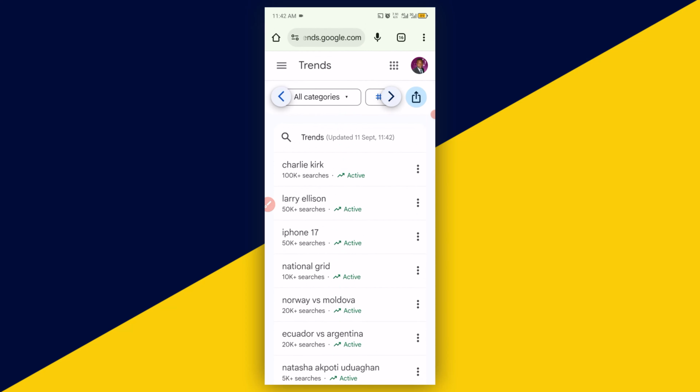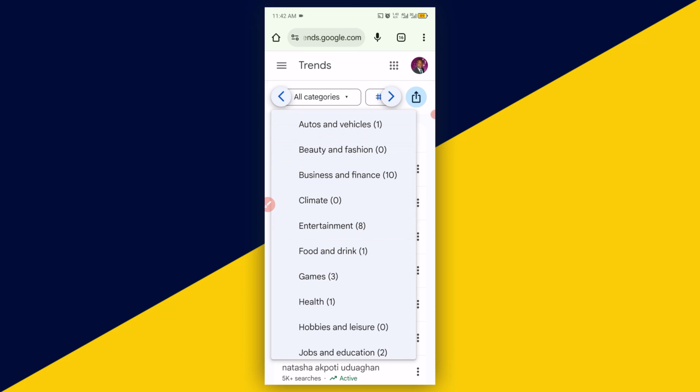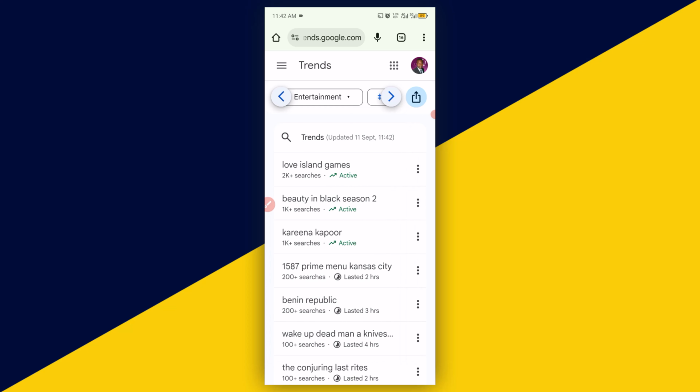You can continue right here and switch by category. You can decide to check on trending by category, by food, by fashion, etc. But you will be given the figure of the trending keywords based on the category. Right here on entertainment, we have about 8 keywords trending. Click on entertainment, you'll be given the actual 8 trending keywords under entertainment.